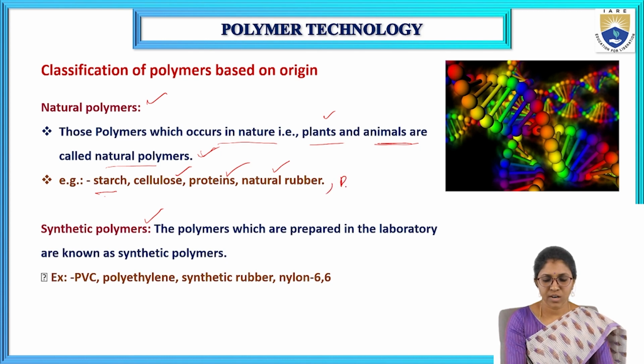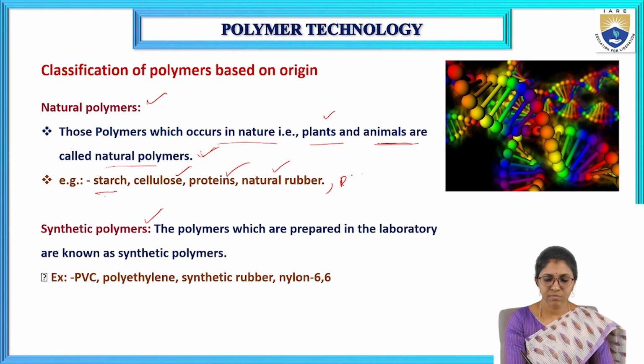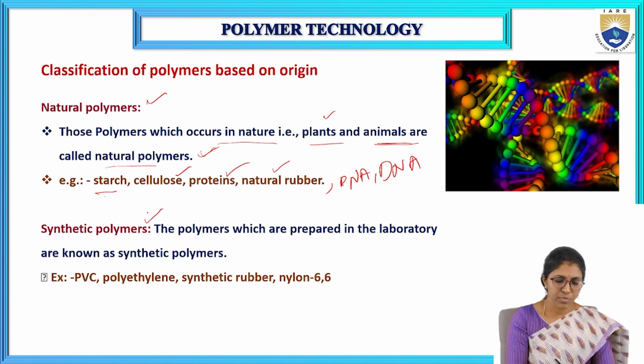Also RNA and DNA. So starch, cellulose, proteins, and natural rubber come under natural polymers because they occur in nature, in plants and animals. What are synthetic polymers?